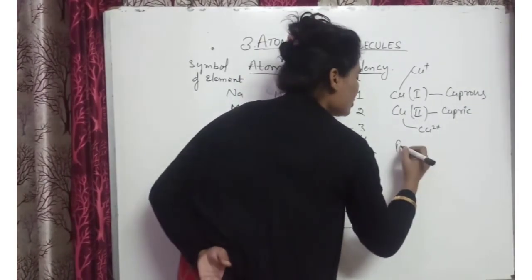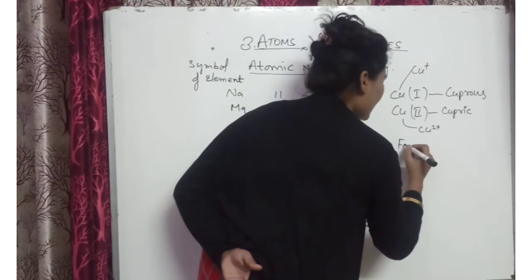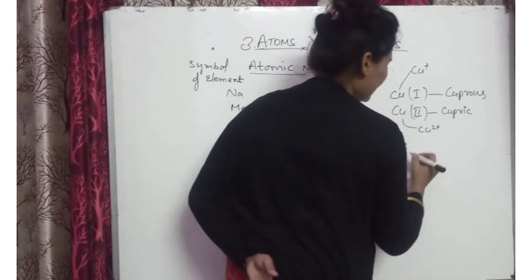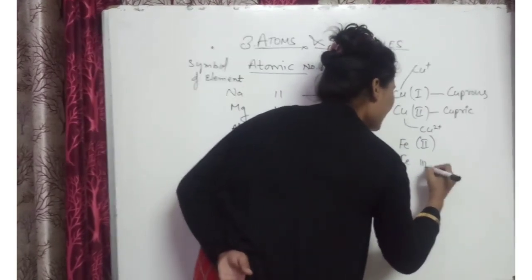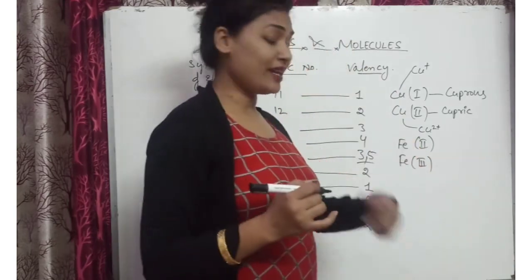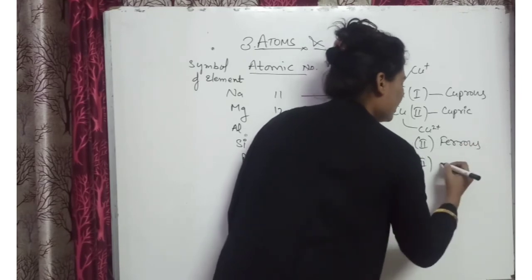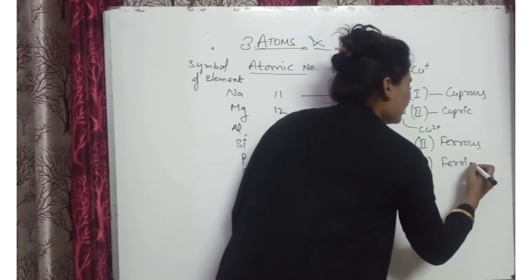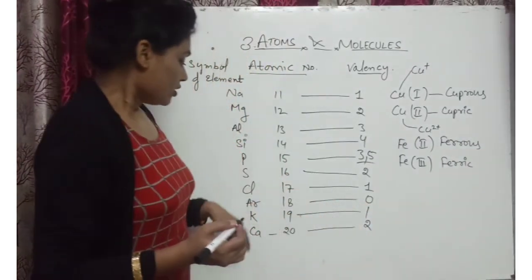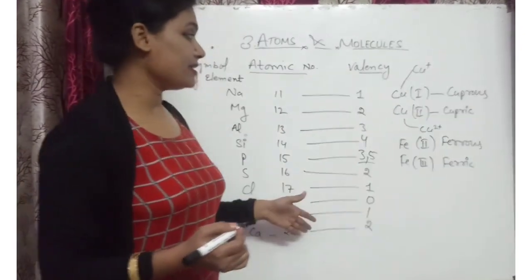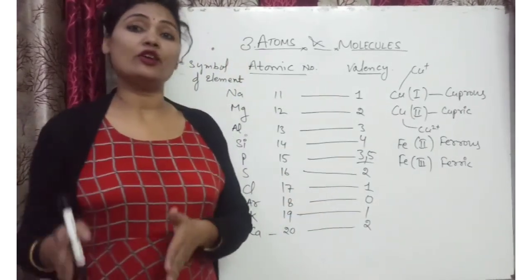In case of iron also, it has variable valency. That copper has variable valency, iron has also variable valency. So iron, it has 2 valency and iron has 3 valency also. So if iron has 2 valency, then it is said to be ferrous. Okay, and third valency, then it is said ferric. So ferrous ion and ferric ion, 2 types of the ions are here. Okay, so you can see that valencies are variable, or it may be 1 valency according to the losing or gaining of electrons.